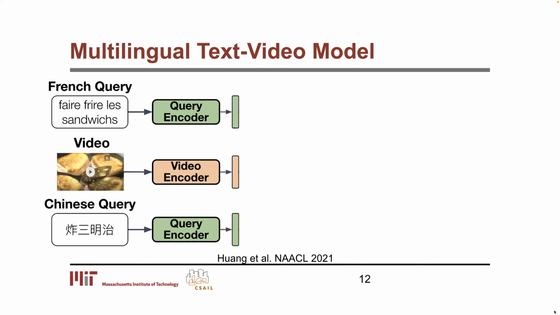In this work, we instead address the problem of multilingual text-video retrieval. Prior work has handled this problem by using a multilingual query encoder, such as multilingual BERT. This method assumes a dataset where each video clip has multiple captions, which are all translations of each other. The translations can be human translated or machine translated. For each language, the text is passed through the same text encoder, while the video representation is the same for all languages.